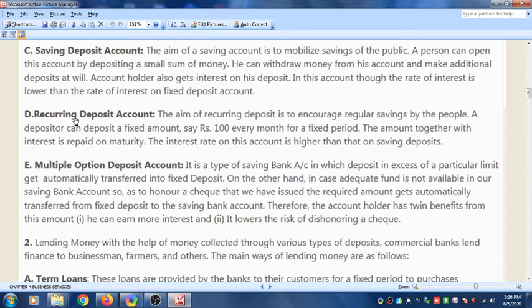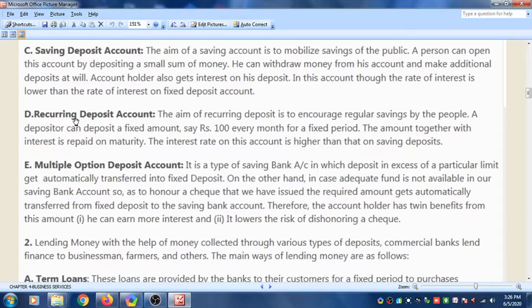So if your father decided to pay every month 1000 rupees for 10 years or for 5 years, then after 5 years, that is after maturity, whatever amount is there with the interest, the bank will give to your father. The interest rate on this account is higher than that on the saving deposit account. So the rate of interest on the recurring deposit is higher than the saving deposits.